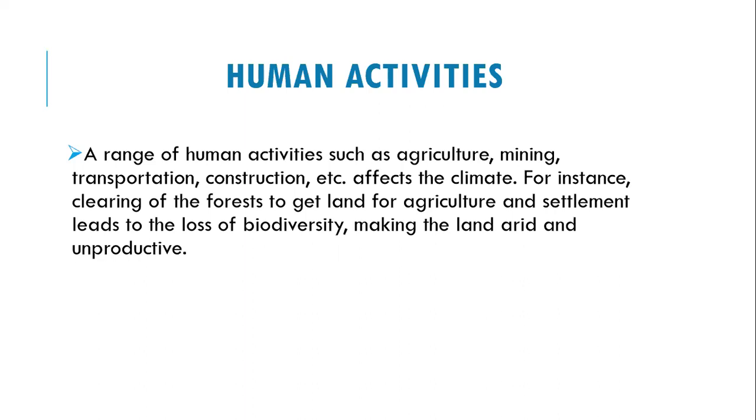So the distribution of various human activities within regions will also determine the climate of a region, since these activities affect the climate to a large extent. As we've taken an example, clearing of forests that contribute to rain formation. If there is a large clearing of these forests, it will lead to aridity and unproductivity of the land. So it affects the climatic condition of a region.